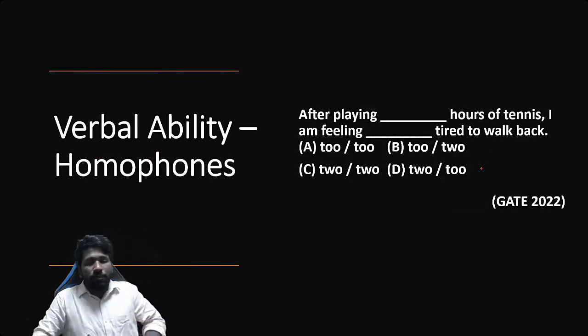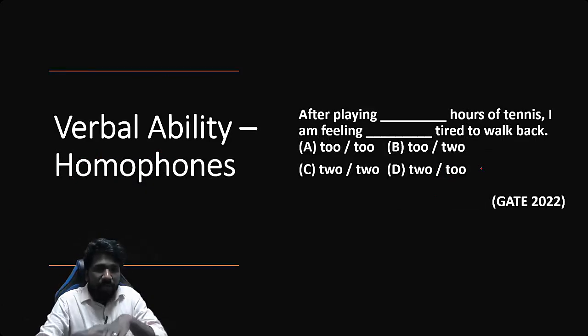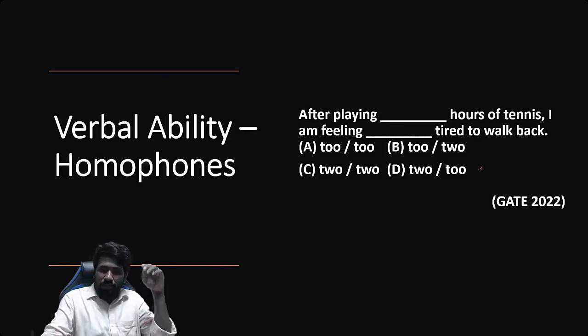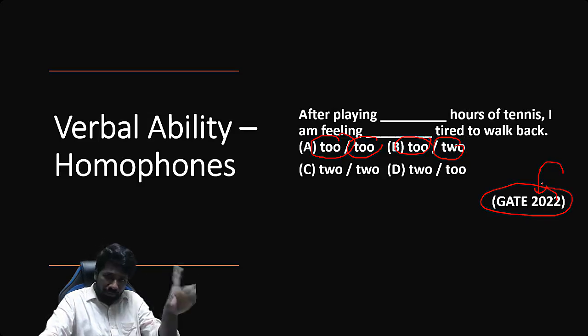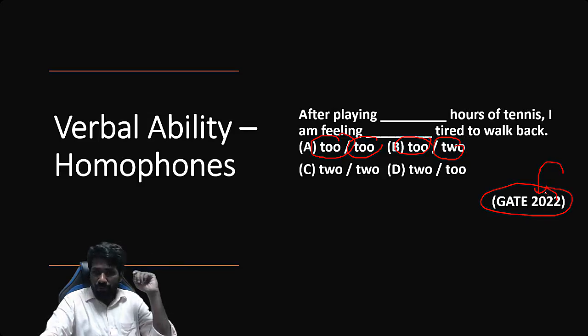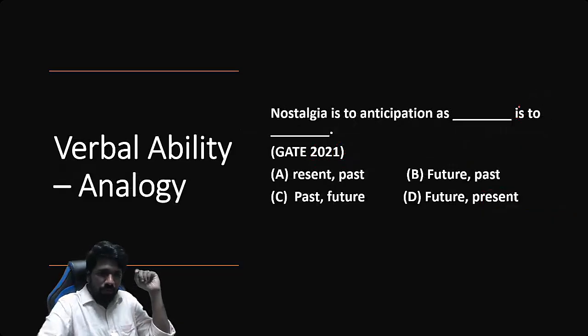अगला concept vocabulary का another subtopic है homophones, homonym वाला question. Homophones means same sound वाले words, लेकिन उसका meaning different है. ऐसे questions भी repeatedly आए हैं, 2022 में भी. To be particular, हर question paper में एक question था homophones का. ये one of that question है. So that also vocabulary का part है.